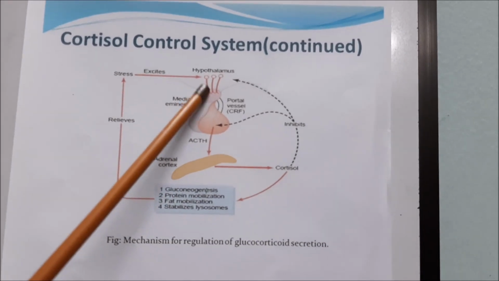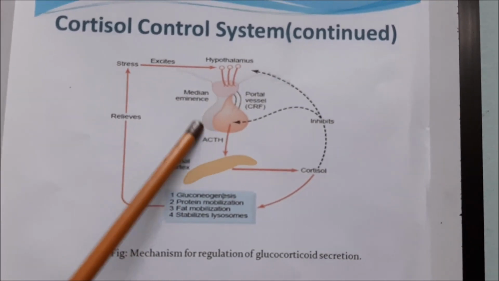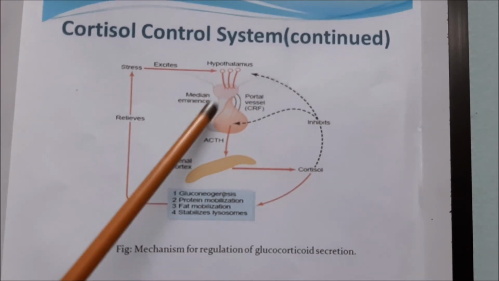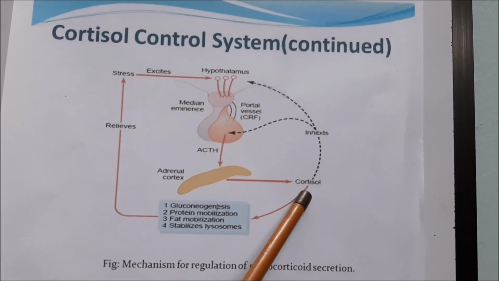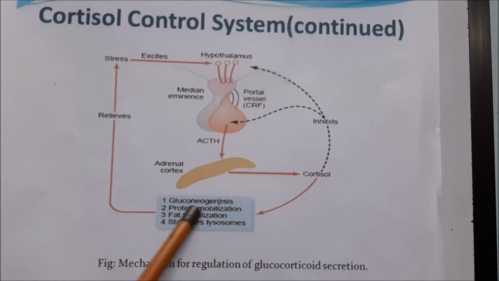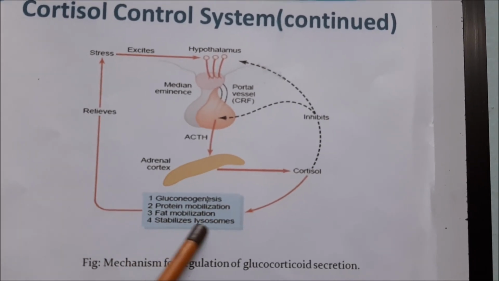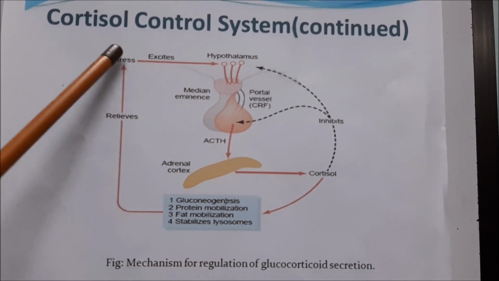These corticotropin releasing hormones stimulate the corticotropes in the anterior pituitary, which release ACTH. That ACTH will stimulate the adrenal cortex to release cortisol. Cortisol's functions are gluconeogenesis, protein mobilization, fat mobilization, and stabilization of lysosomal enzymes. That will relieve the stress.